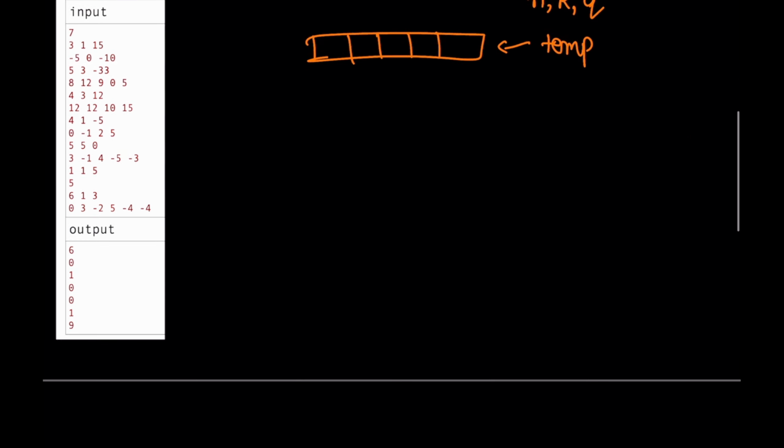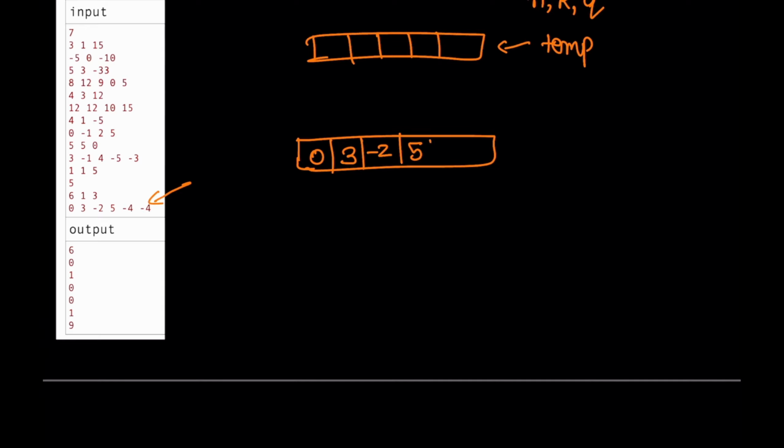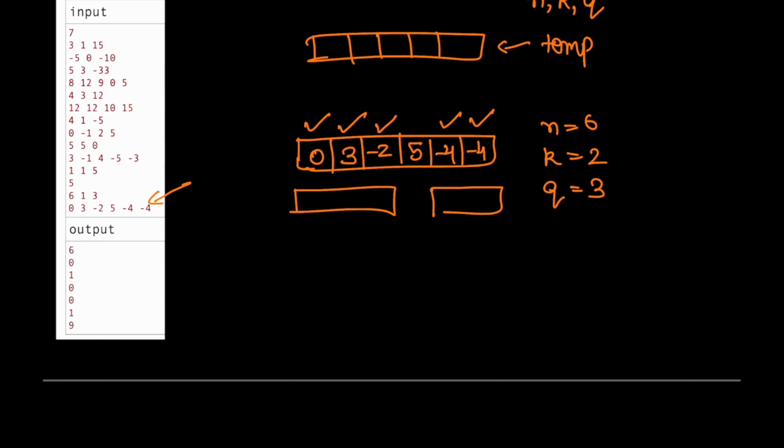So let's now take the last test case as an example and understand the problem. 0, 3, minus 2, 5, minus 4 and minus 4. So N is 6, K is 1, Q is 3. Let's take K as 2, just for understanding purposes. Now, what are the temperatures that Dima can sustain? He can go on this day, this day, this day, this and this. On this day he cannot go. So we get two subsegments where he can go.